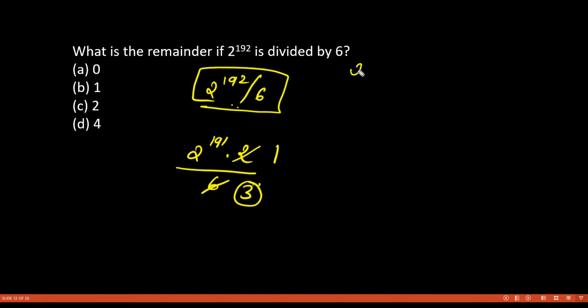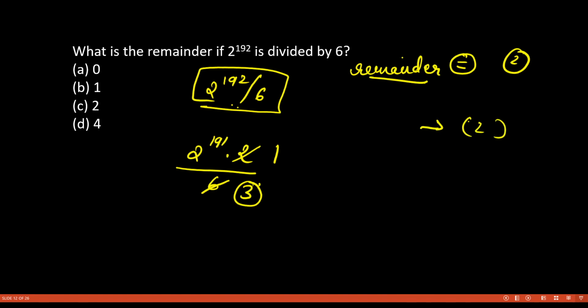But you always remember, whenever we do the remainder theorem, we keep aside this 2, the factor by which we have cancelled, and whatever the remainder will come, we will multiply it by that number. Okay, we'll multiply it by that number. So we are cancelling this. This becomes 2 to the power 191 divided by 3.